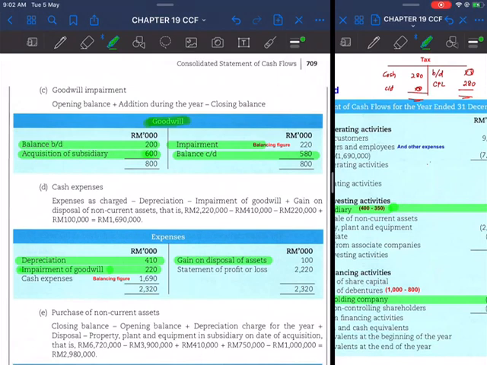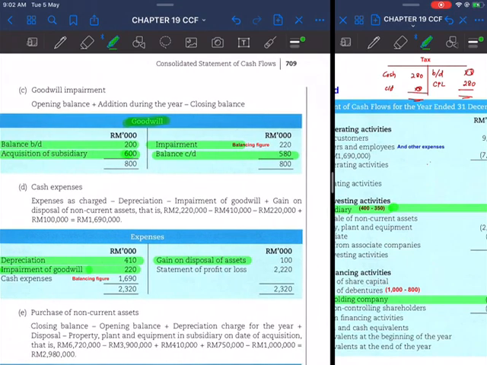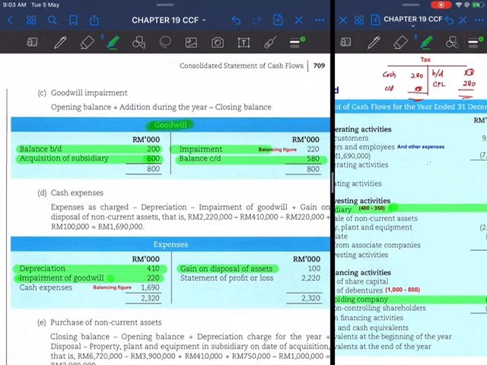600,000 is the goodwill debit, and credit the investment. It will be eliminated on consolidation against investment. Okay. So the balancing figure you have here, goodwill. On the debit side you have 800, on the credit side 580, which is not balanced. So the balancing figure is 220 on the credit side.